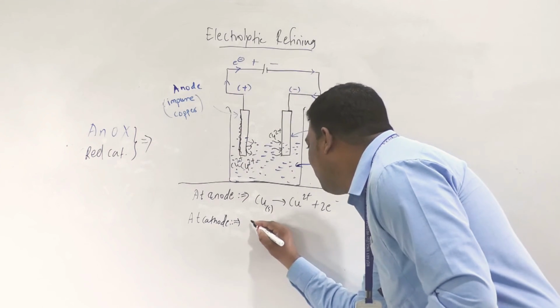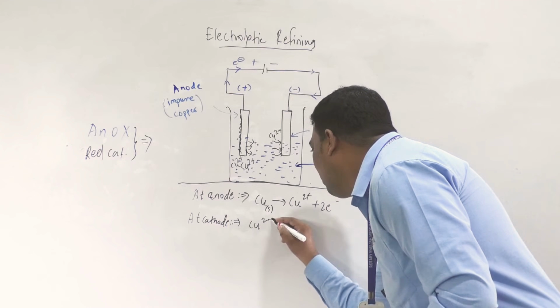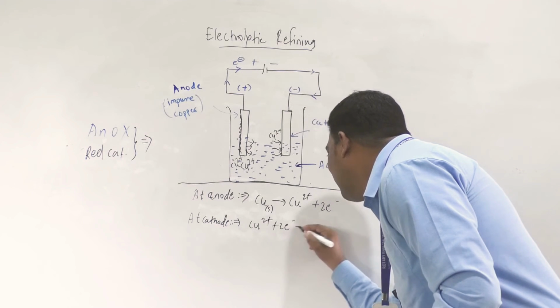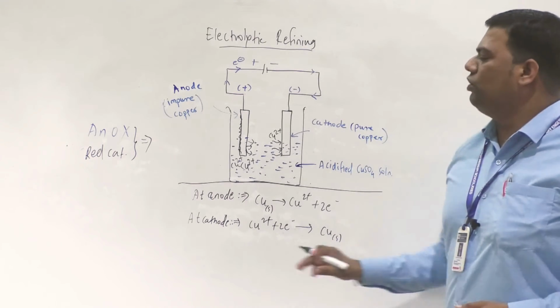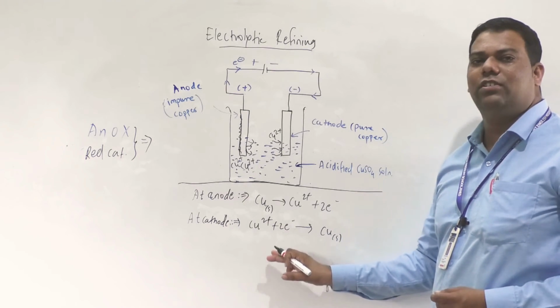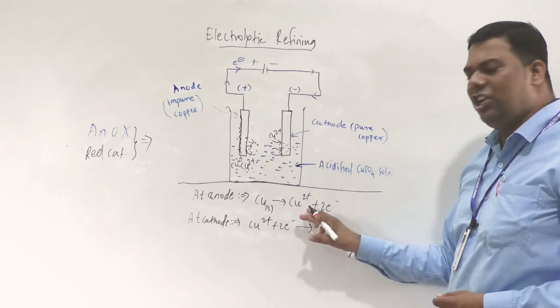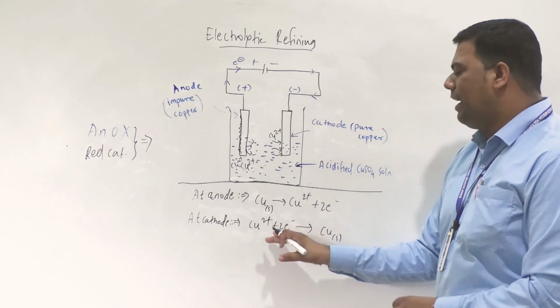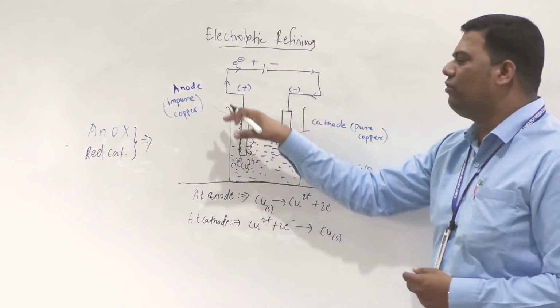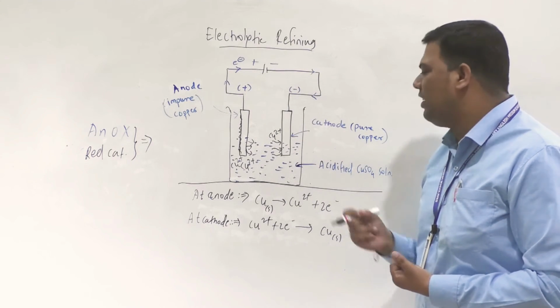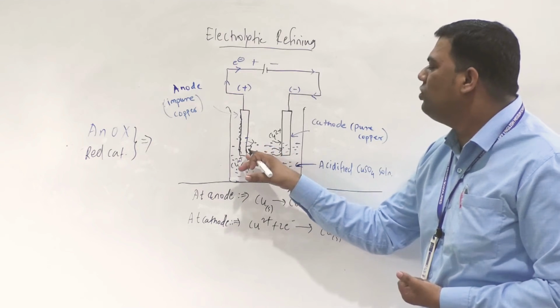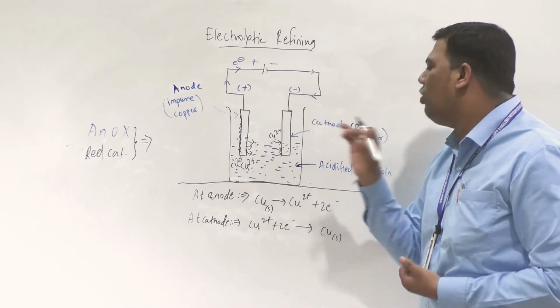So your reaction becomes like this: Cu2+ plus 2 electrons gives solid Cu. This reaction is very important. At the anode, oxidation, losing of electrons, and whatever electrons are lost, the cathode will take them. So these are losing of electrons and gaining of electrons.